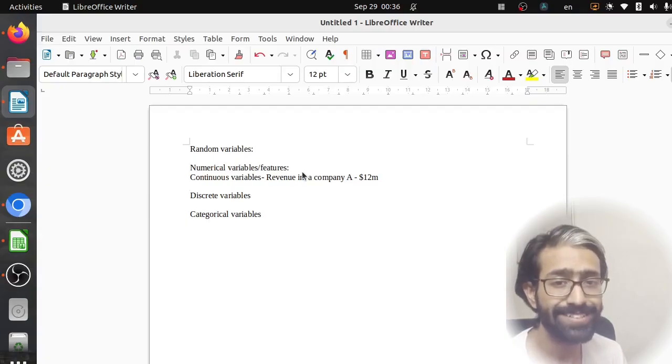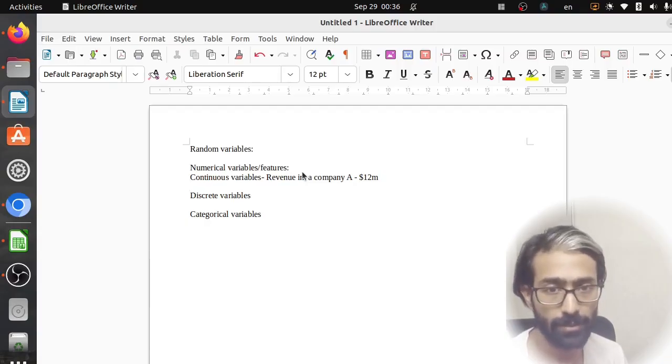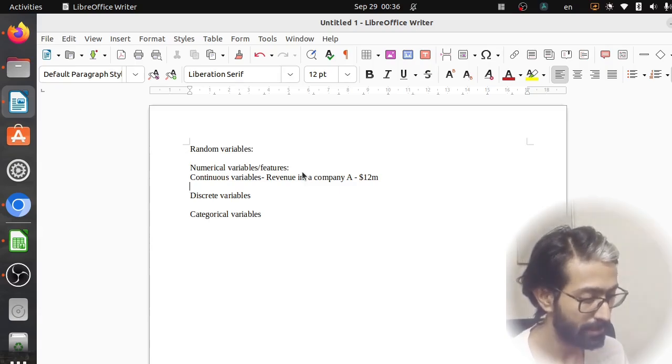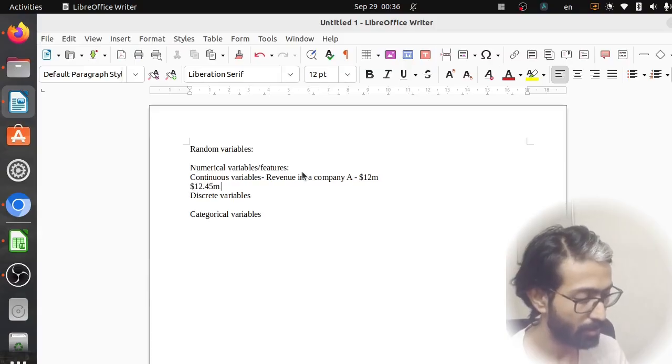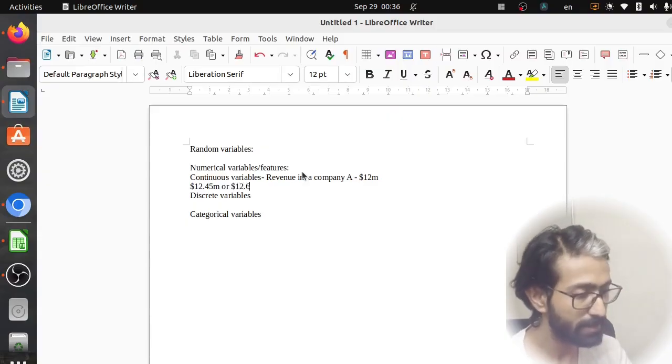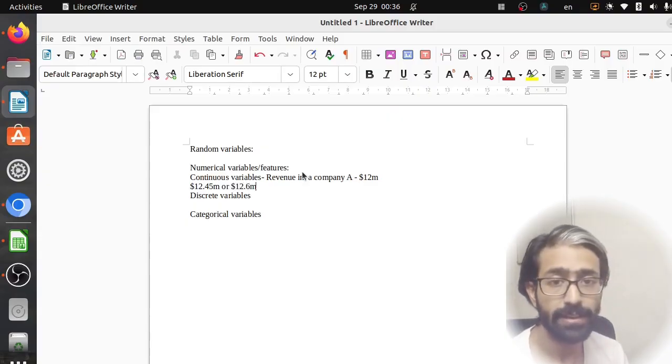Continuous values are not necessarily integer values. These can be float values, these can be integer values. So let's say it can be $12.45 million or $12.6 million. It can be anything like that.